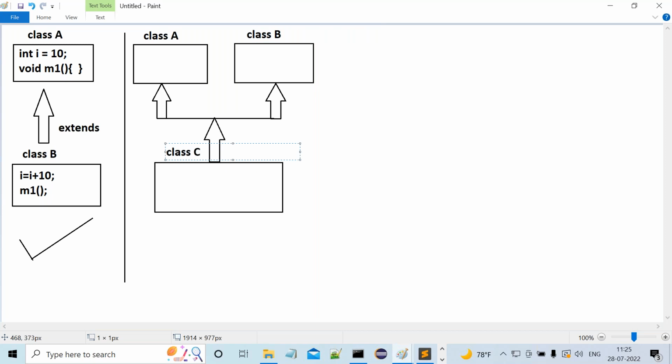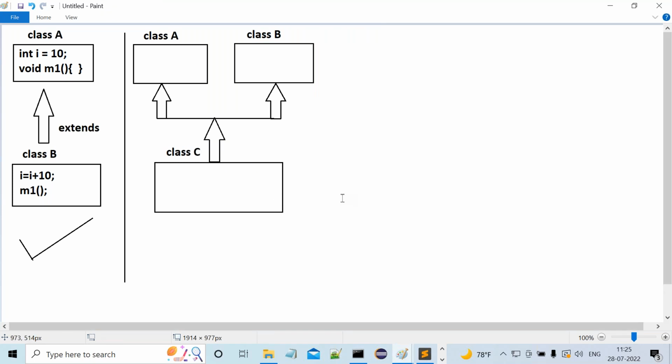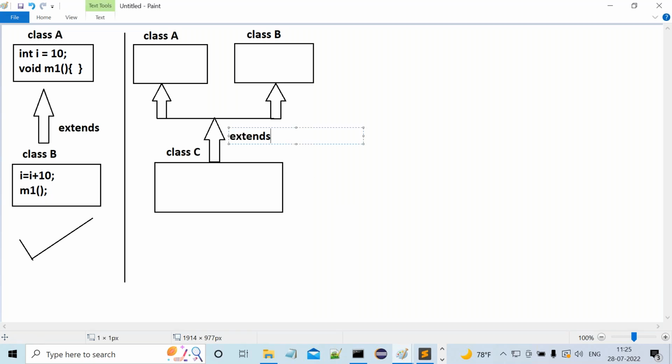Guys, I'm asking one question to you. By seeing this diagram, which classes are acting as superclasses and which classes are acting as subclasses? A and B are superclasses, and C is the subclass. The relationship is inheritance. Inheritance is represented using which keyword? The extends keyword. Okay, fine. Observe carefully. In superclass A, int i = 10 we declared, and void m1 method here we declared.